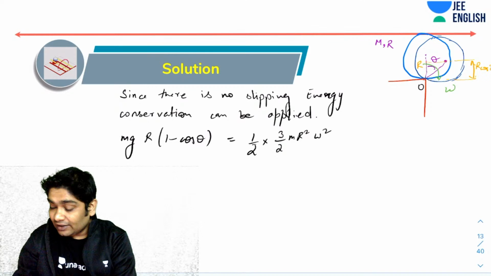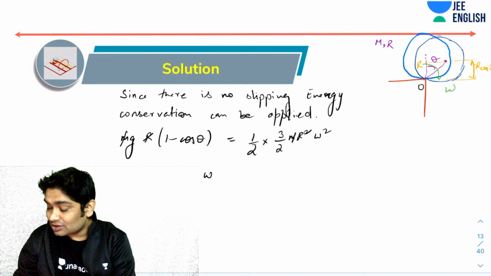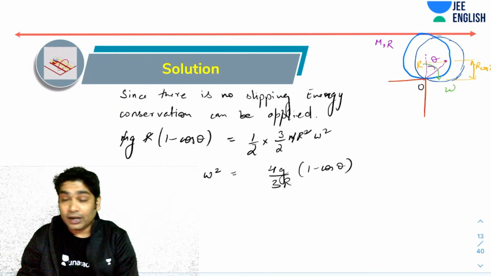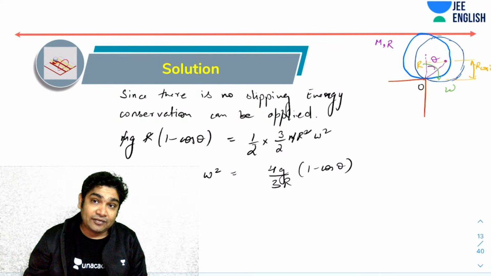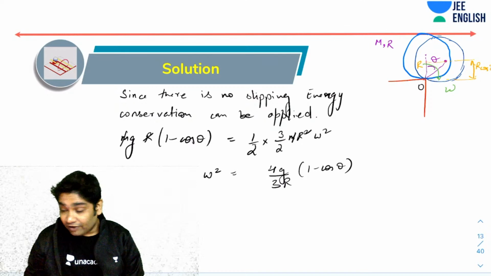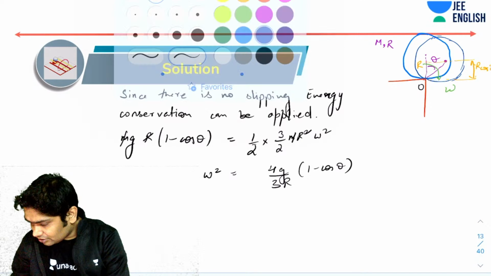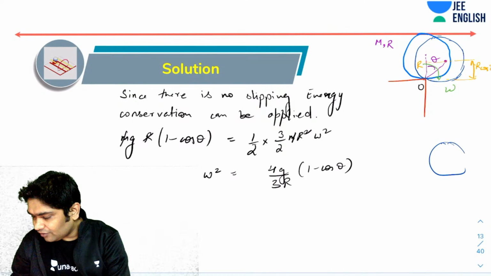So this will give us that if I remove these, then what I get is omega square equals 4g over 3r into 1 minus cos theta. So when it has turned by an angle theta, this is the omega that we would have had. Now, if I draw an FBD of this in this situation, let's try drawing an FBD of the cylinder. What are the forces acting on it?